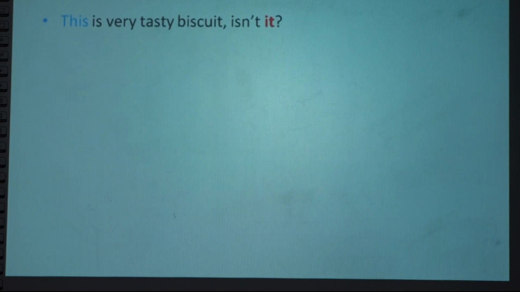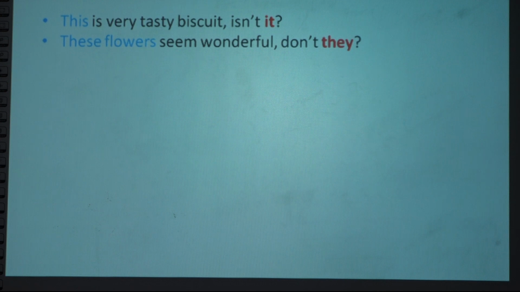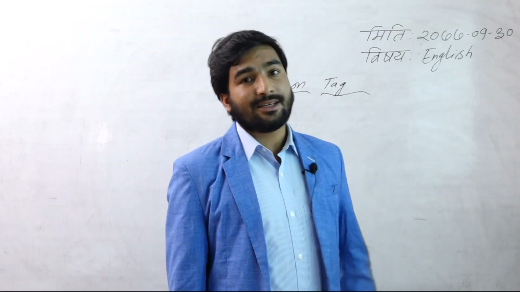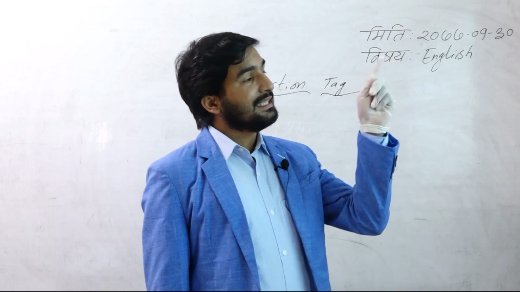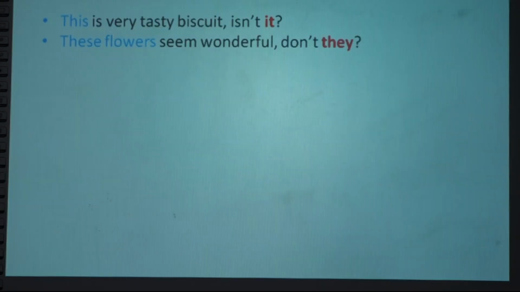Next, the sentence starts with this, but this is not in our list of pronouns used in the tag. That's why this must be changed into the pronoun, so this is changed into it. Next, the subject in this sentence starts with these flowers. The word is these. There is no such word listed in the pronouns of tag questions, so these is changed into they. These flowers is plural, and plural means we use they.